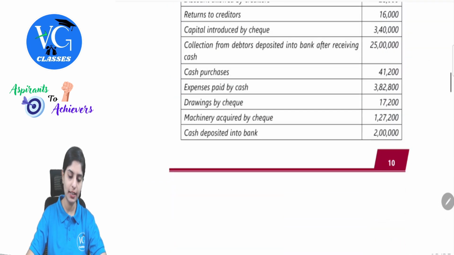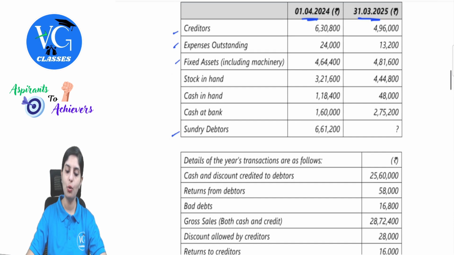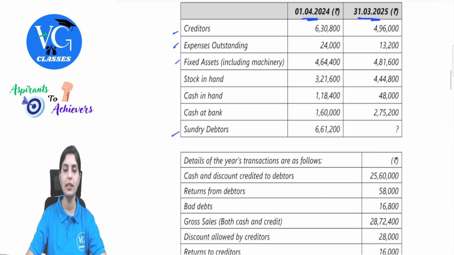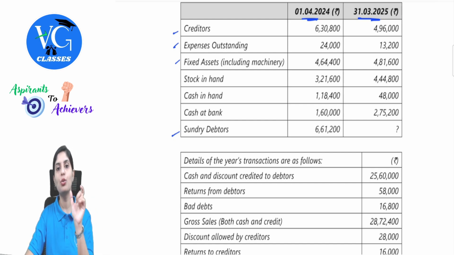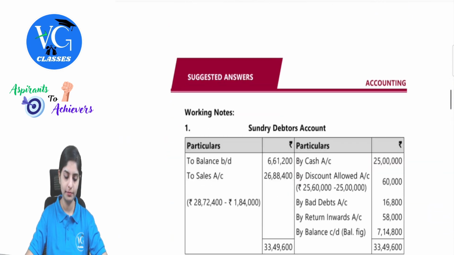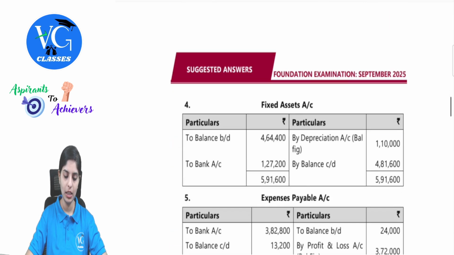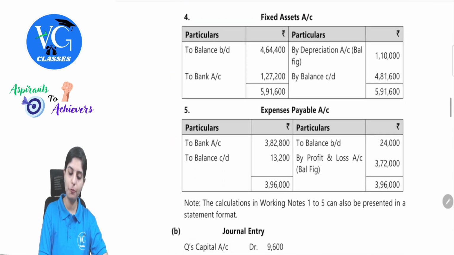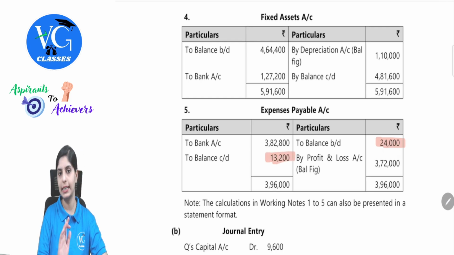Then we had expenses outstanding. Opening balance 24,000, 13,200 closing balance. Expenses outstanding means it will be your liability. So opening will be on the credit side, closing on the debit side. 24,000, 13,200. Expenses payable 24,000, 13,200. Clear with this?